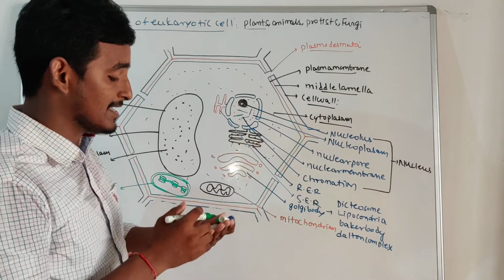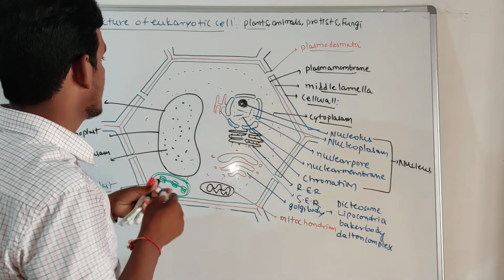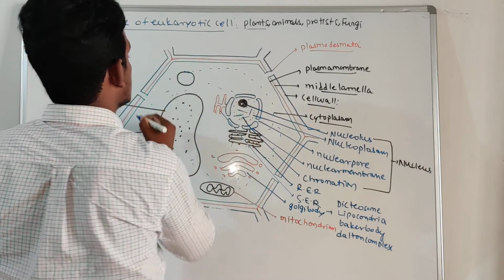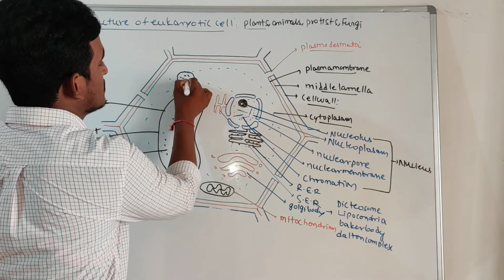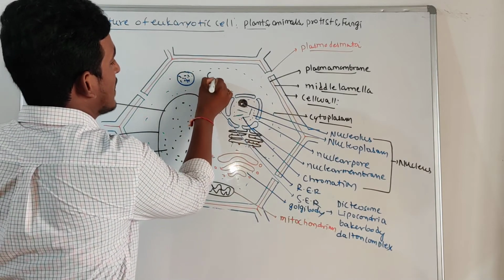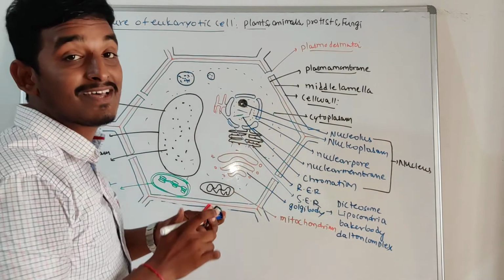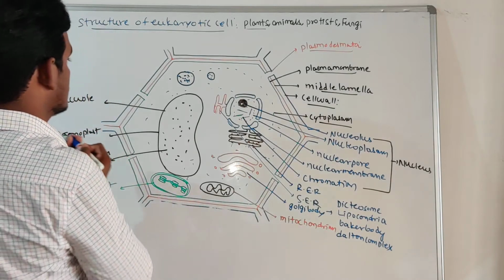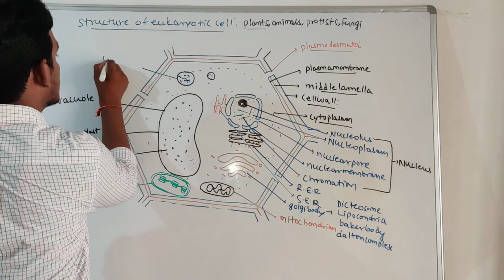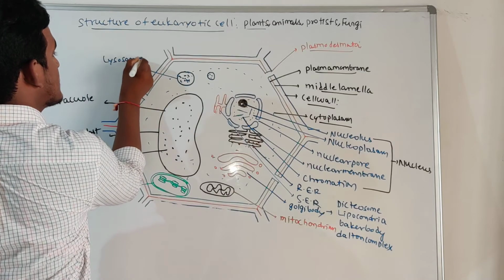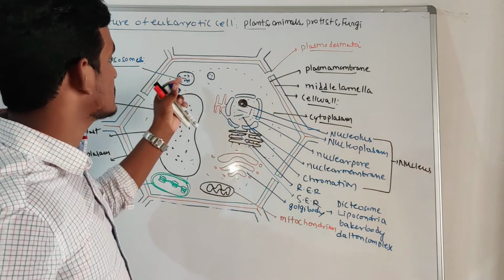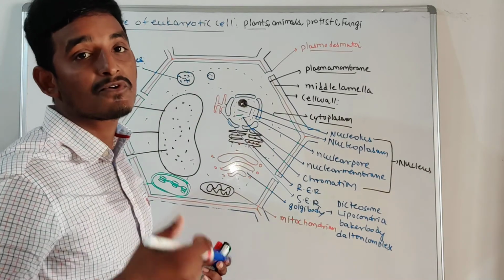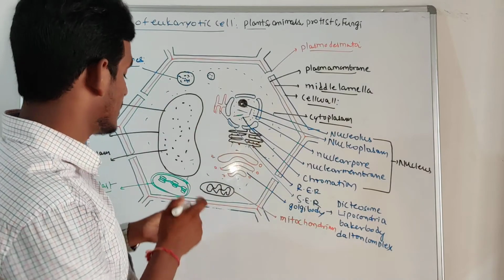Along with the chloroplast, some other structures, like the lysosomes. The lysosomes are also called suicidal bags of the cell. Inside these lysosomes there are some hydrolytic enzymes, right? So these are called lysosomes. Inside the lysosomes, what is present? Some hydrolytic enzymes like lipases, proteases, glycosidases, all those, right?